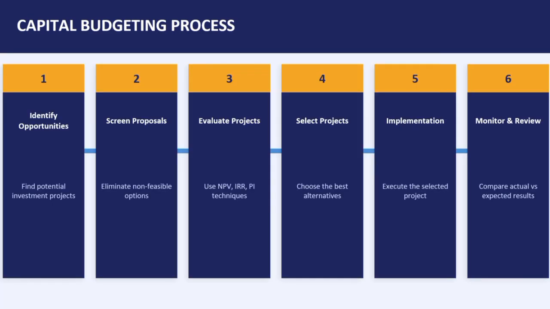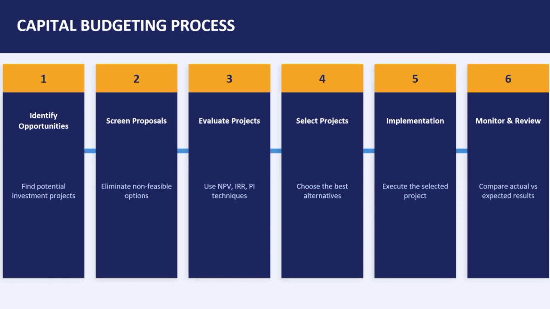Then capital budgeting process. First stage of the capital budgeting process is identifying opportunity. It means finding possible investment projects, investment ideas, opportunities, etc. Then screening.